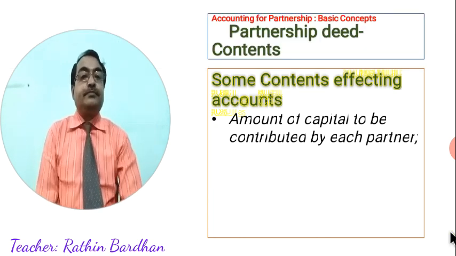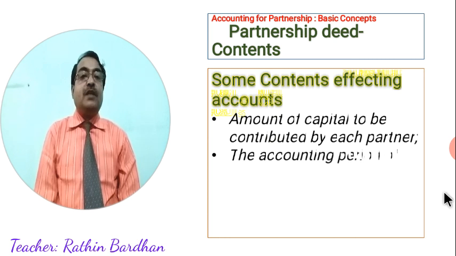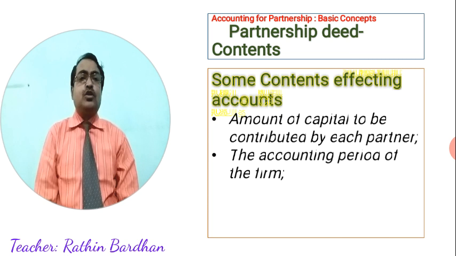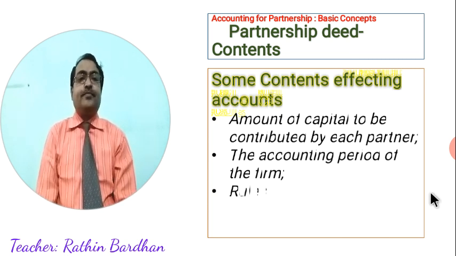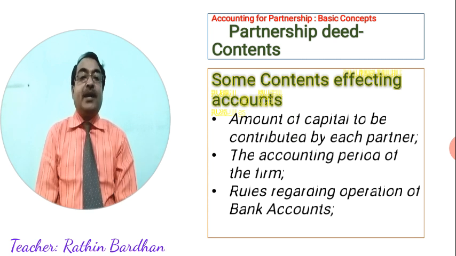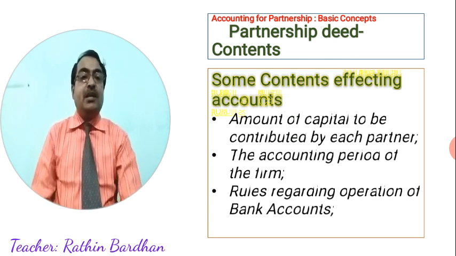Next, the accounting period of the firm. It means whether it will run from 1st April to 31st March or from 1st January to 31st December, etc. That also will be mentioned there. Rules regarding operation of bank account, which type of bank account will be opened, etc.